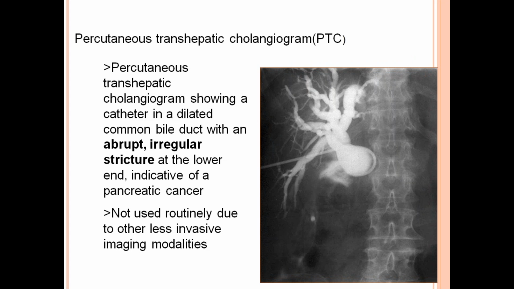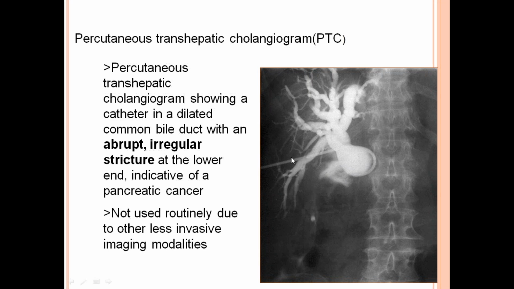Percutaneous transhepatic cholangiogram. PTC shows a catheter in a dilated common bile duct with an abrupt irregular stricture.